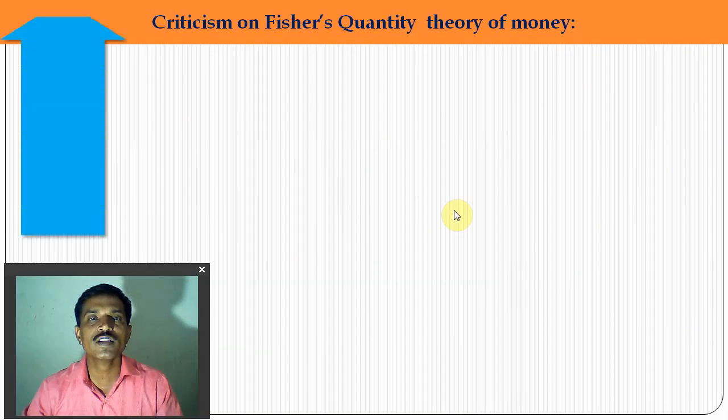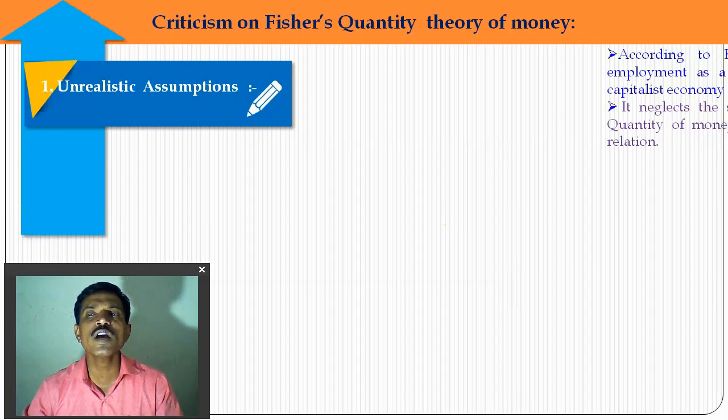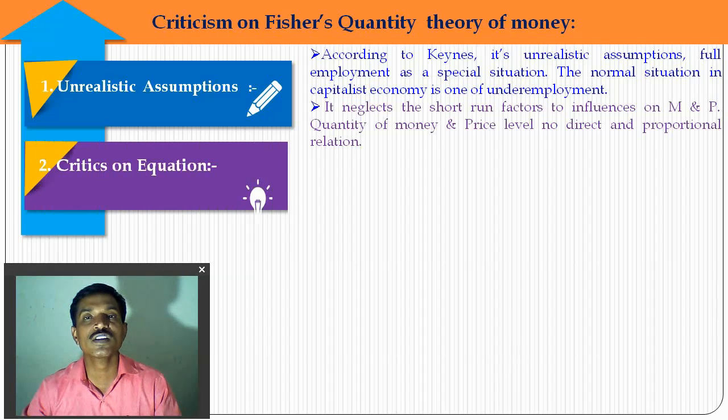Today in this lecture we discuss the criticism of Fisher's quantity theory. He made unrealistic assumptions. According to Keynes, the assumption of full employment is unrealistic, because full employment is a special situation, and the normal situation of a capitalistic economy is underemployment. Fisher neglects the short-term factors influencing money supply M and the price level P. According to economists, the quantity of money and price level have no direct and proportionate relation, so this is an unrealistic assumption taken by Fisher.